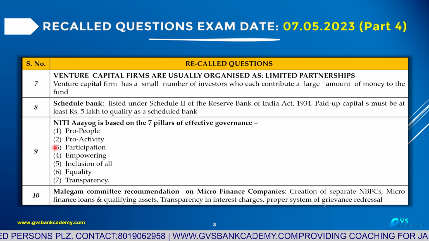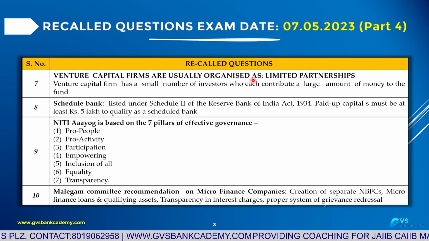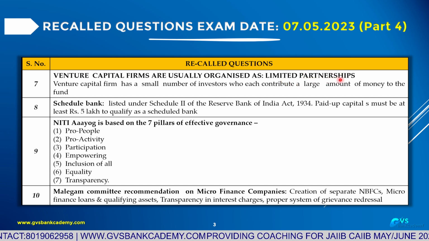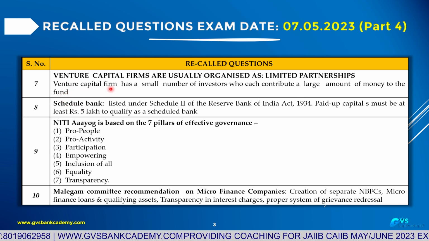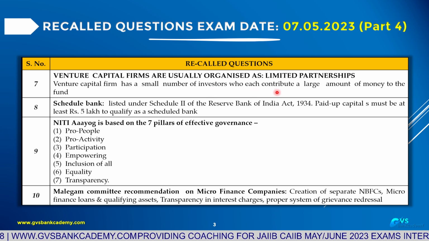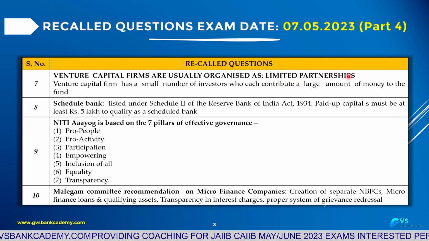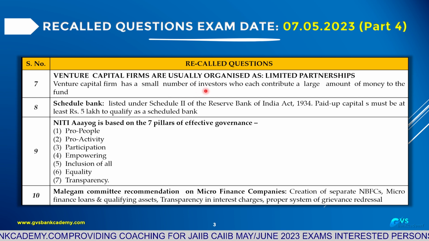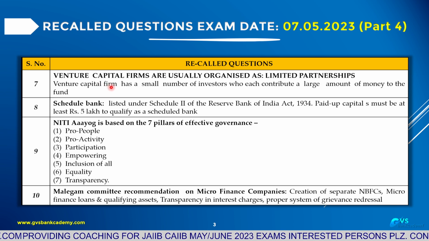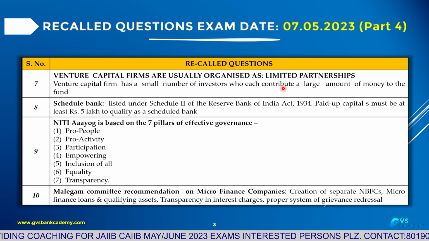Question number 7. Venture capital firms are normally organized as limited partnerships and limited liability partnerships. A venture capital firm has a small number of investors, each of whom contributes a large amount of money to the fund. So it is in the form of a limited partnership fund, and the small number of investors provide this.